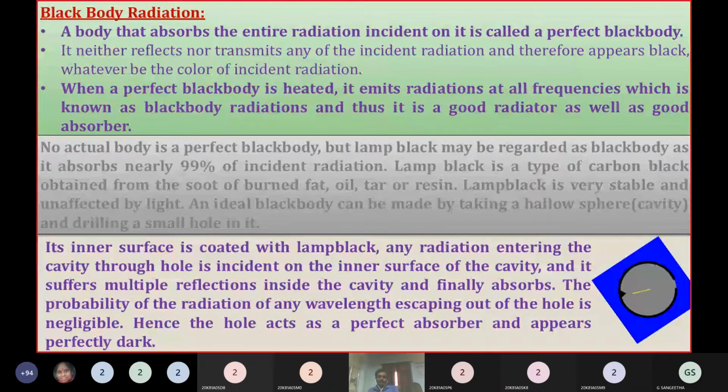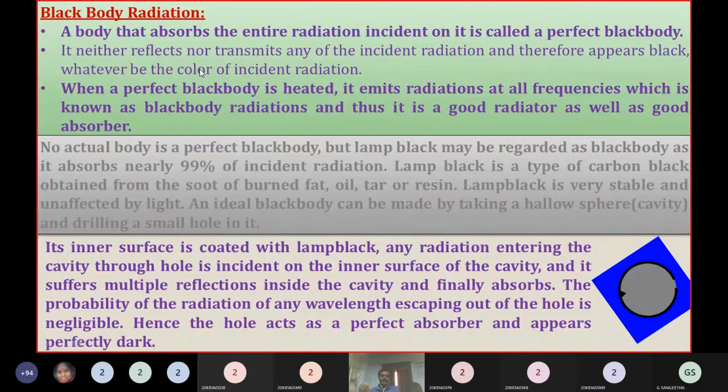whatever was incident on it previously. It emits all the radiation whenever we heat that body. So at lower temperature it absorbs, at higher temperature it emits the radiation. That means a black body is a good absorber as well as a good radiator. It neither reflects nor transmits any of the incident radiation and therefore appears black.